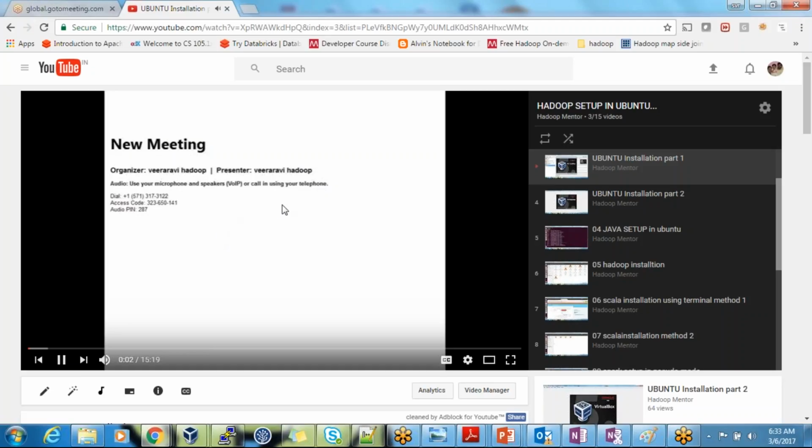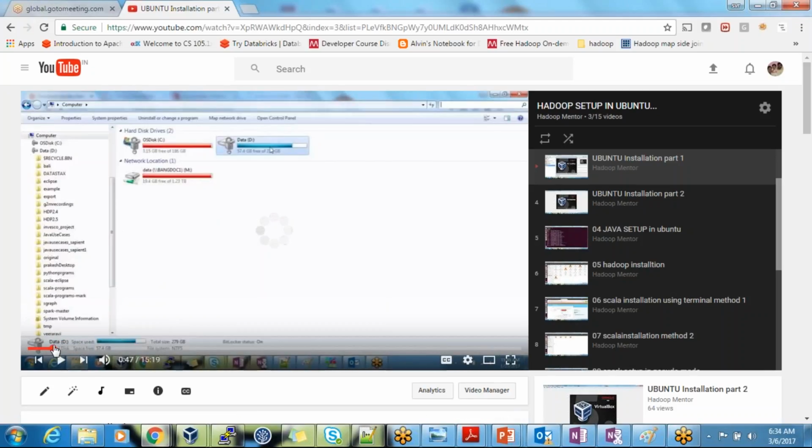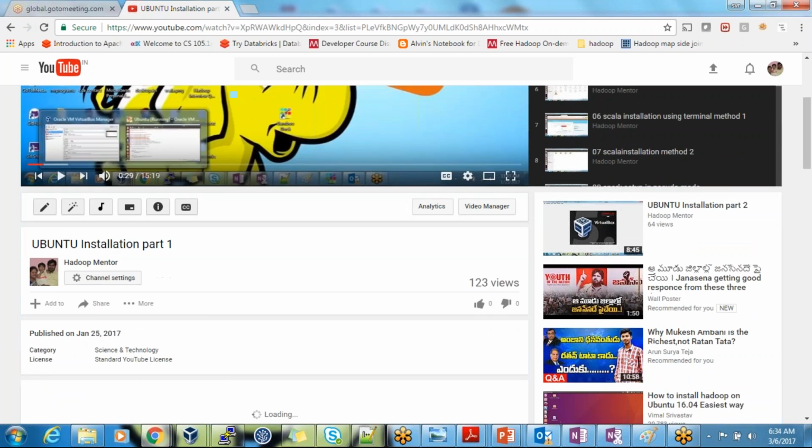It will tell you how to install Oracle VirtualBox also. So first Oracle VM, then Ubuntu install. Okay, so both, part 1 and part 2, we need to go through. Installing Oracle VirtualBox is very simple, just 3-4 steps. I will share the documents, and if you see them, you can easily understand.